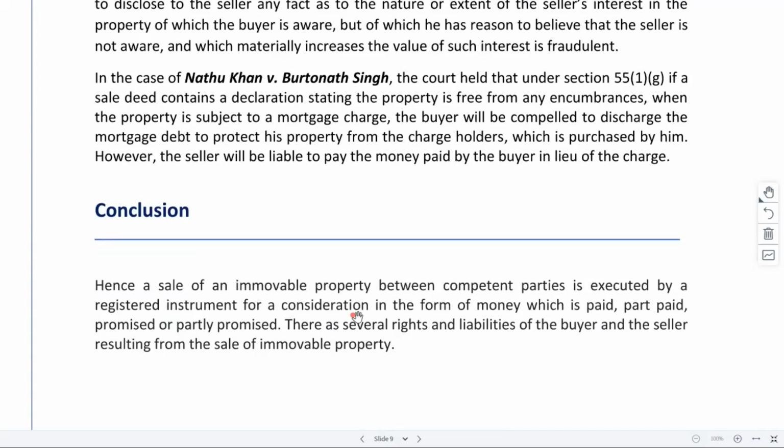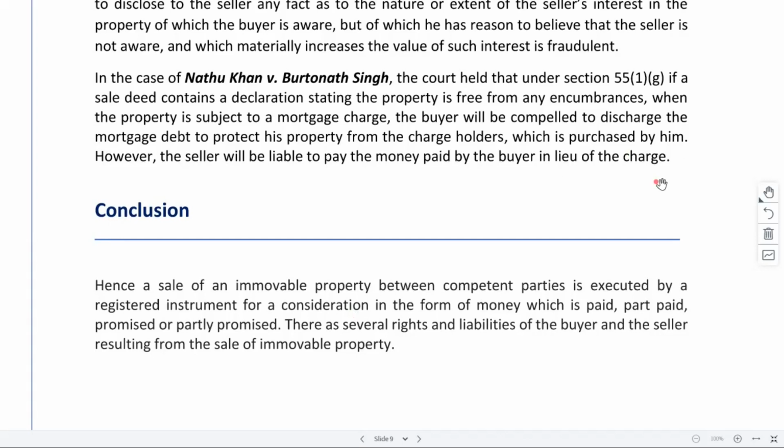In this case, it was held that if a sale deed contains a declaration stating that the property is free from any sort of encumbrances, liabilities, obligations or defects, when the property is subject to a mortgage charge, the buyer will be compelled to discharge the mortgage debt to protect the property purchased by him. However, the seller will be liable to pay the money.